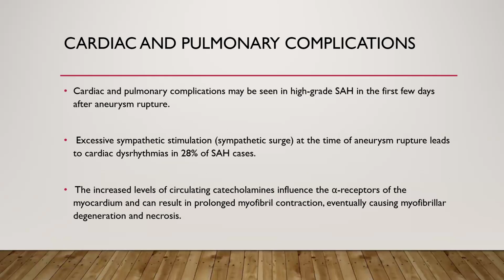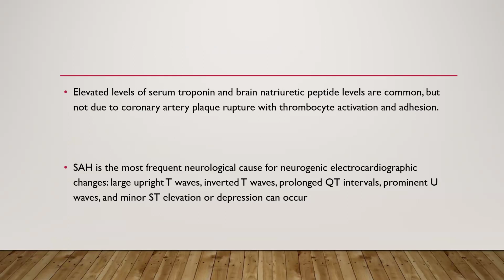Cardiac and pulmonary complications may be seen in high-grade SAH in the first few days after aneurysmal rupture. Excessive sympathetic stimulation at the time of aneurysm rupture leads to cardiac dysrhythmia in 28% of SAH cases. The increased level of circulating catecholamine influences the alpha receptor of myocardium, and it can result in prolonged myofibril contraction, eventually causing myofibril degeneration and necrosis.